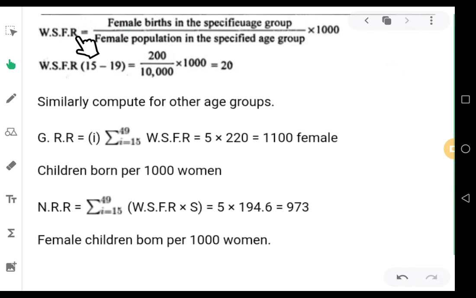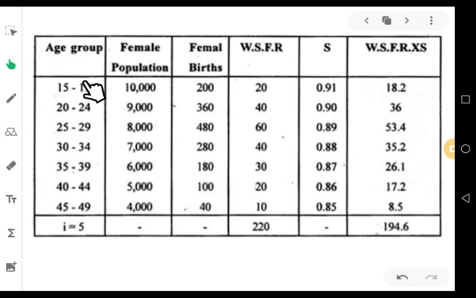Women specific fertility rate is calculated using this formula: female births in the specified age group divided by female population in that specified age group, into 1000. Female births divided by female population into 1000, age wise. For each and every age you have to calculate one WSFR.